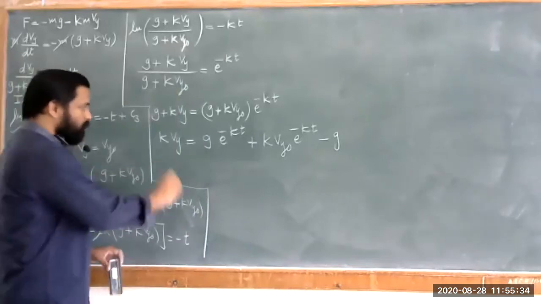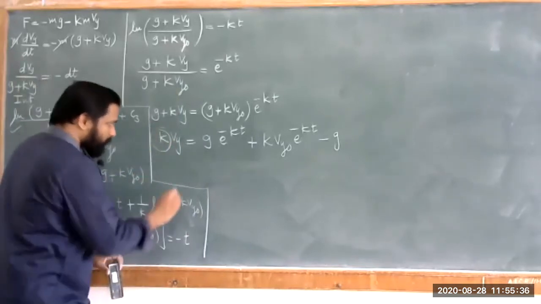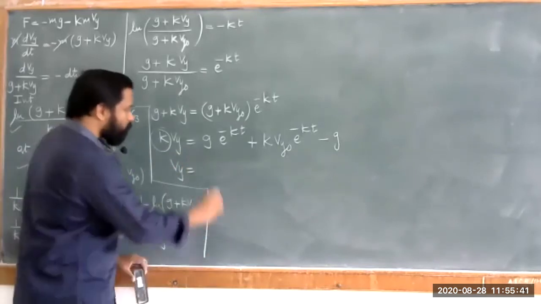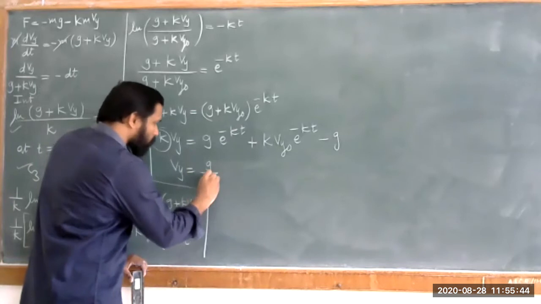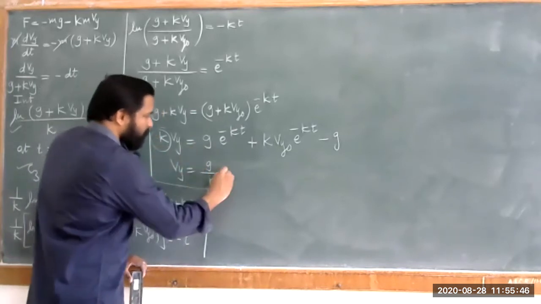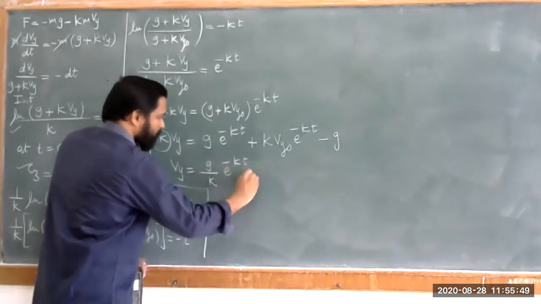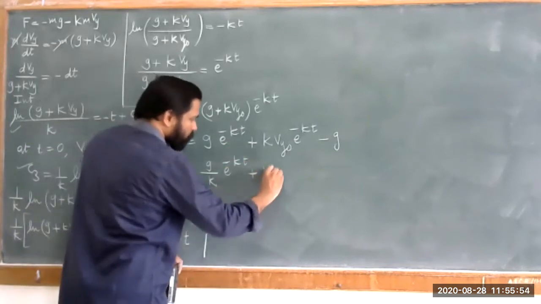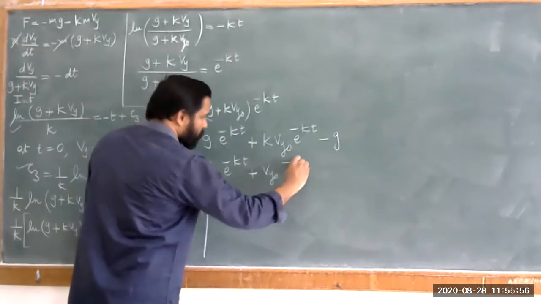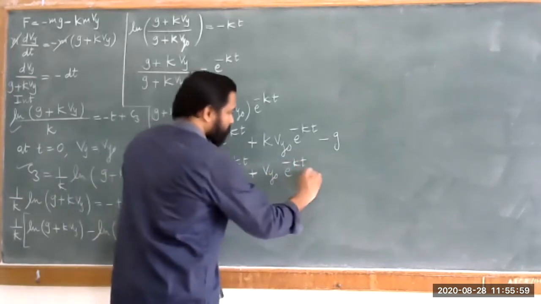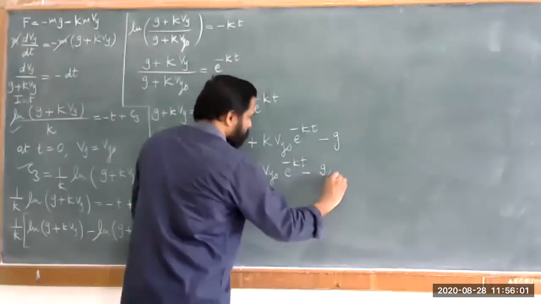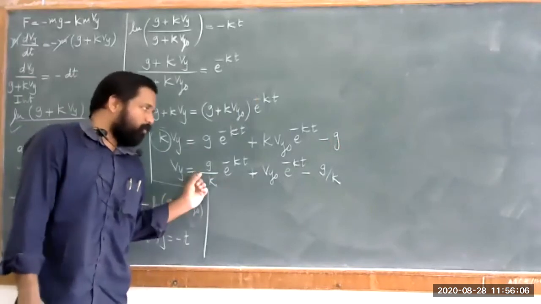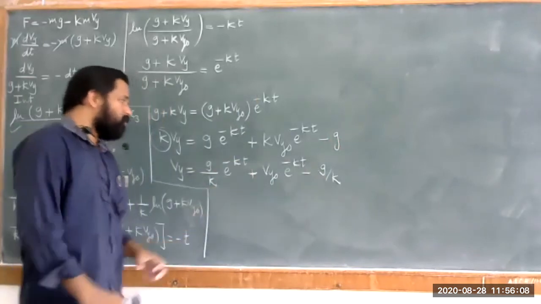Not only this one, we have to transfer the value of k, and so we can write Vy is equal to g upon k, first thing, into e raised to minus kt. Look at the second thing, this is k divided by k, so you have Vy naught into e raised to minus kt, and the last term is minus g upon k. So what are the conditions? We have two terms for g upon k. One is multiplied by e raised to minus kt.